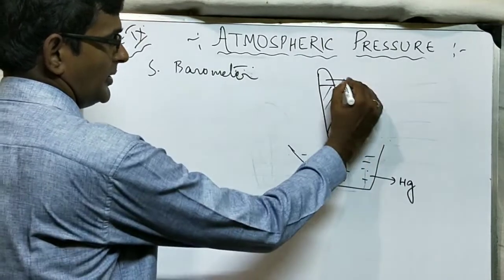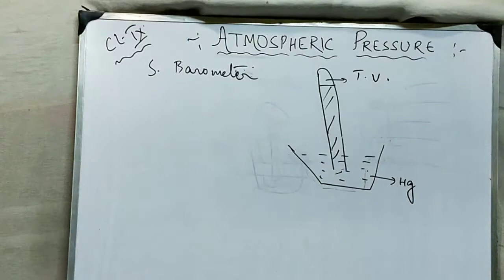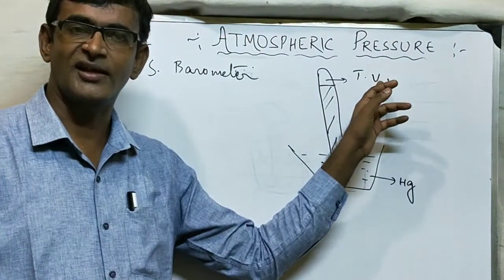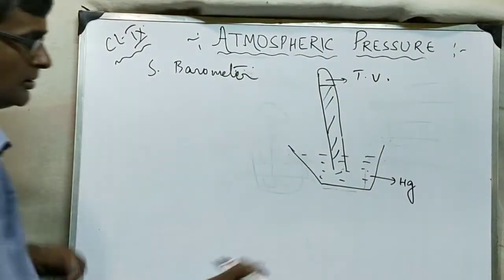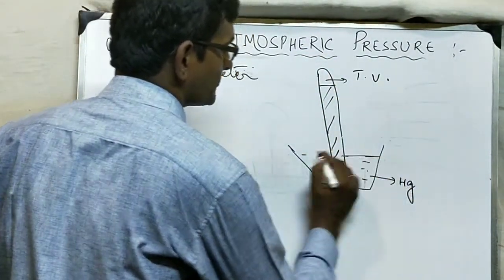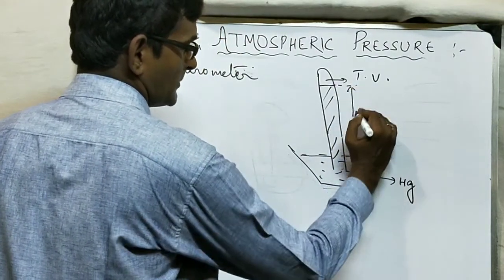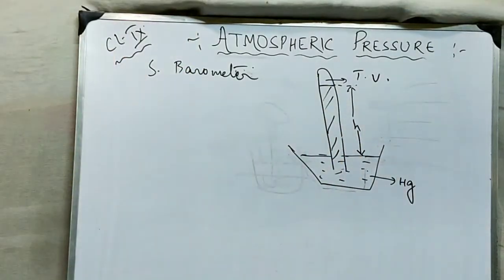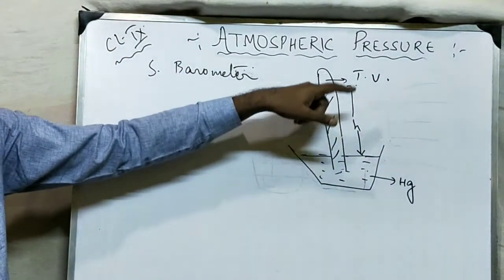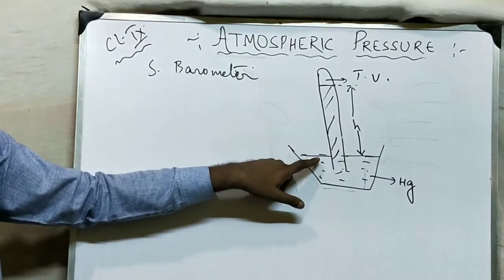Okay, and there will be a vacuum called Torricellian vacuum. A vacuum which we call what? Torricellian vacuum. And we measure the height. Suppose this is the mercury surface and this is this part. We measure the height of the mercury surface level from this.